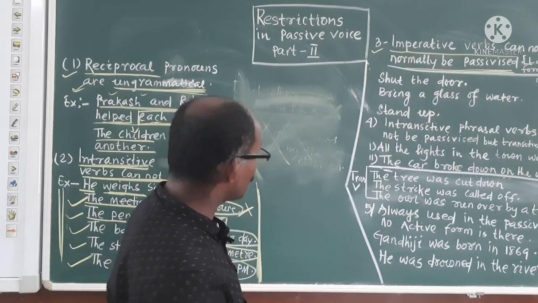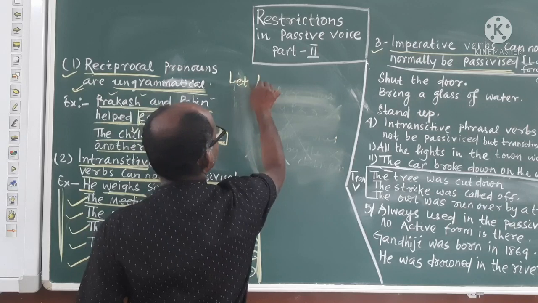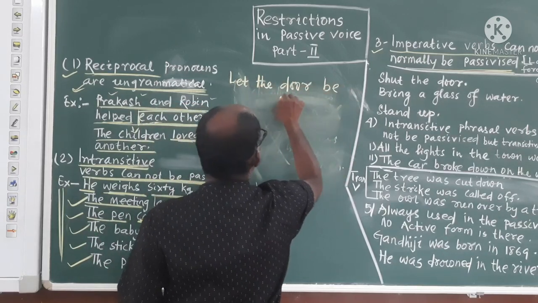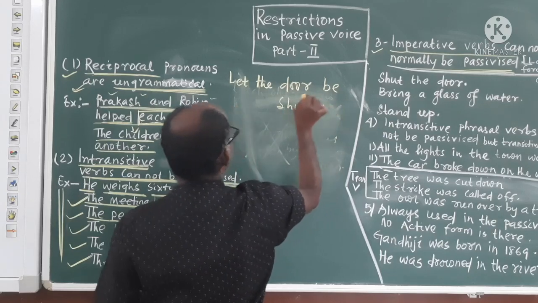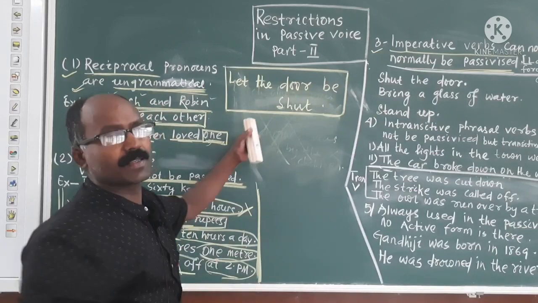Okay, tell me what you are doing. Suppose shut the door. Someone will say, sir, we are using let the door be shut. One can say this is the answer. Sir, how you are telling that it cannot be passivized?